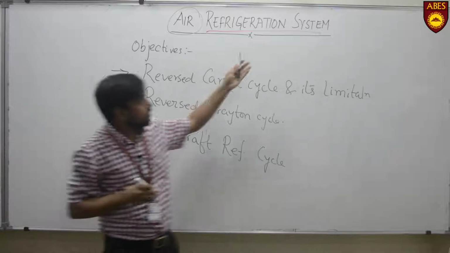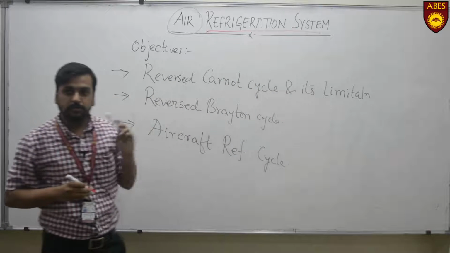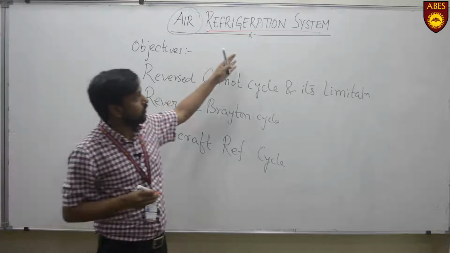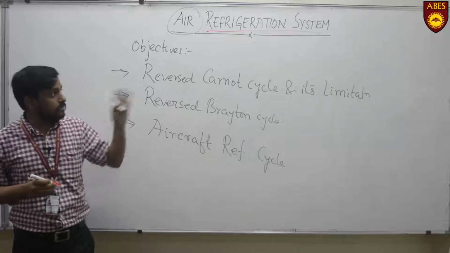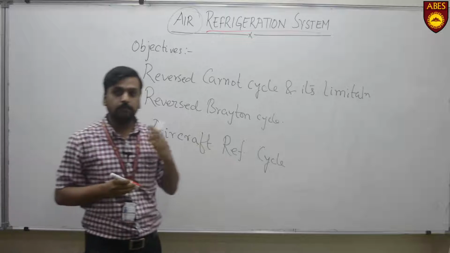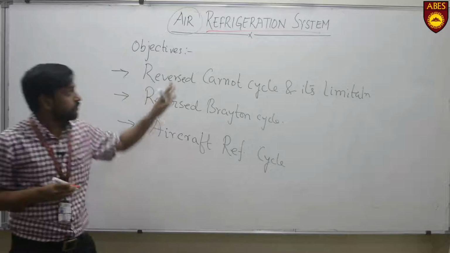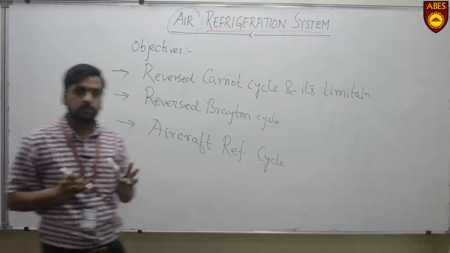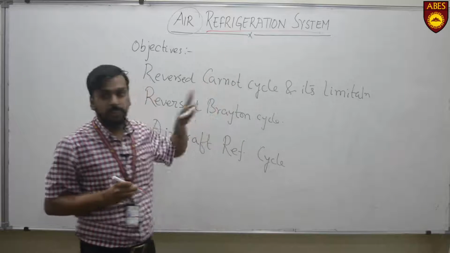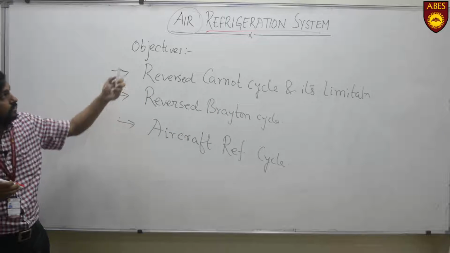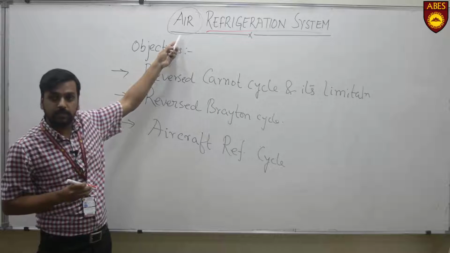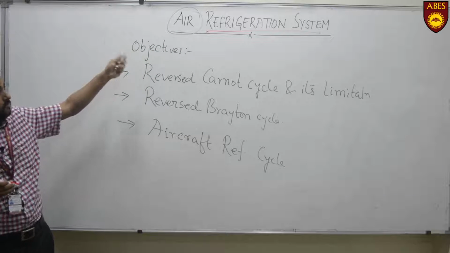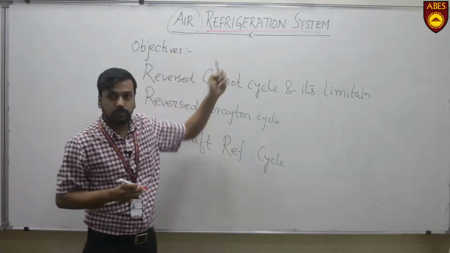Basically, a refrigeration system is employed to produce refrigeration effect or cooling effect or lower temperature with the help of some external aid, and this external aid is in the form of work input. So basically refrigeration system is to produce lower temperature with respect to surroundings with the help of external aid. And obviously here the working fluid is air, which is treated as an ideal gas, and air is used as working fluid for producing lower temperature.